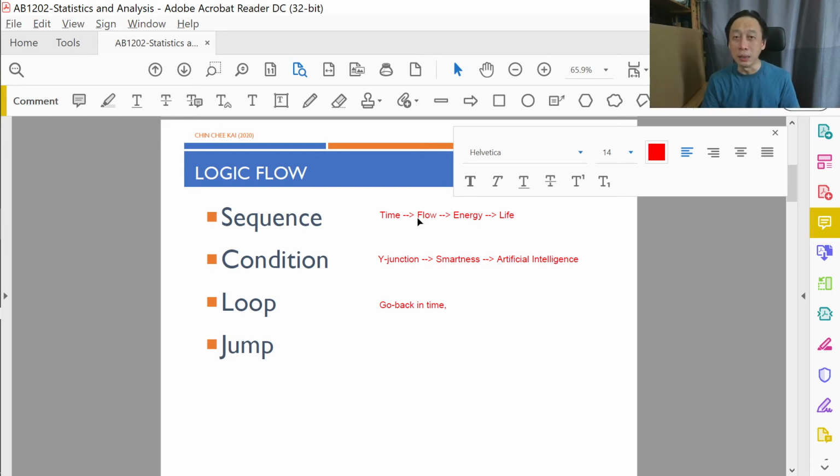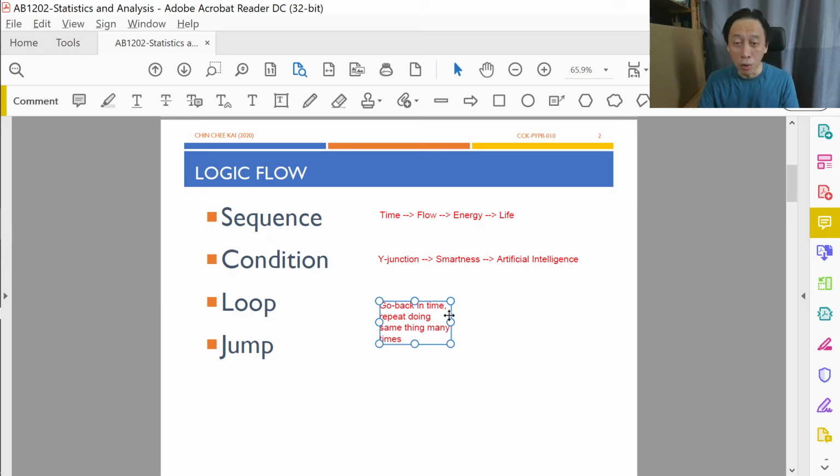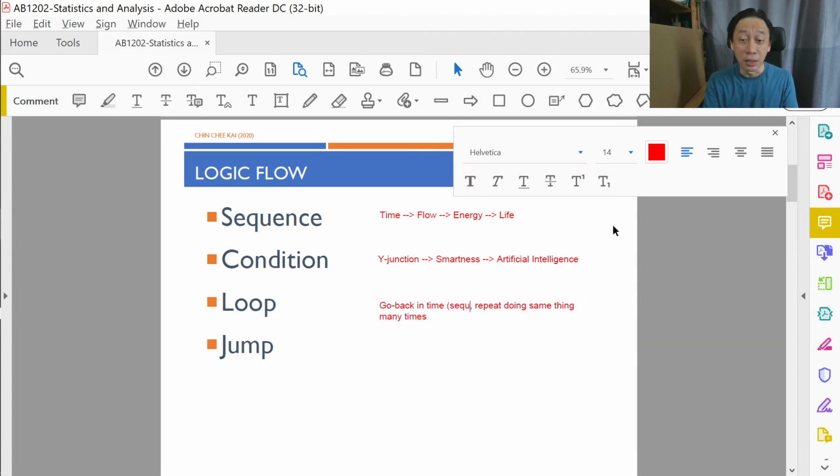What does it signify in the real world? Going back in time means you repeat doing the same thing many times. That is the implication when we so-called go back in time, where our time is actually sequence, because we just built that analogy.